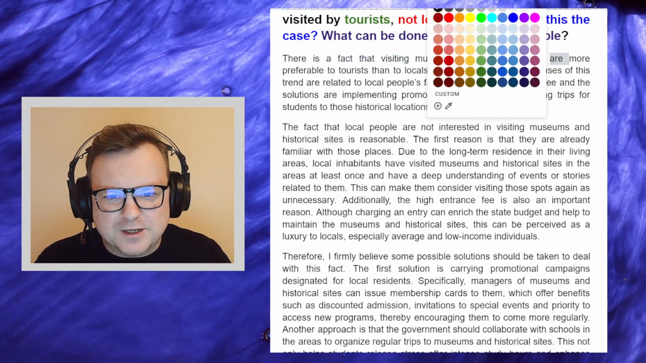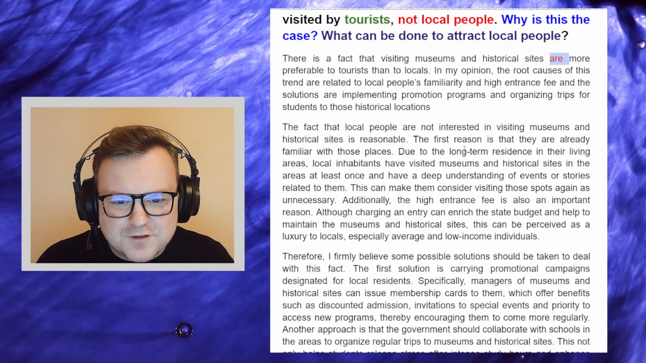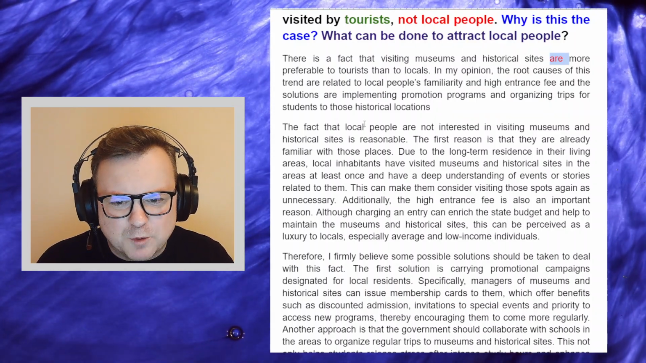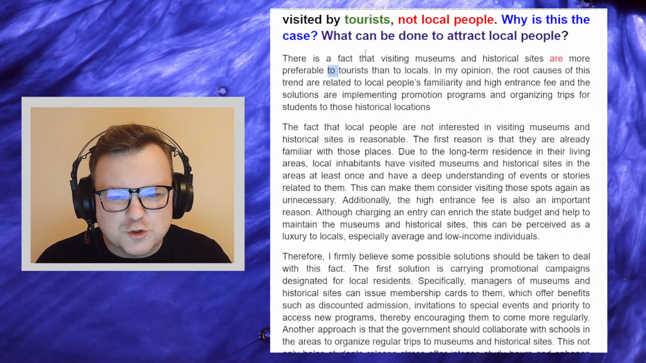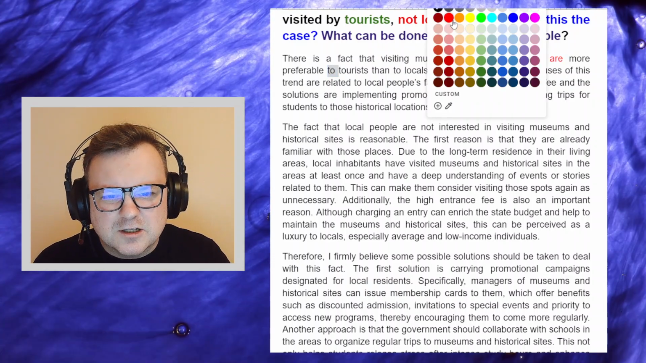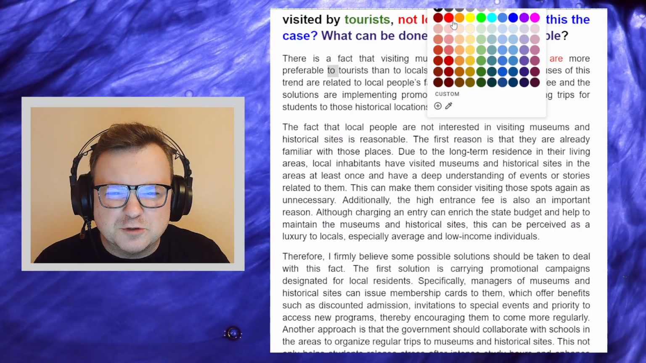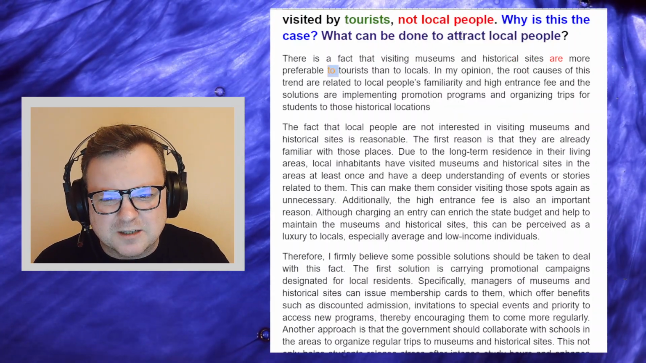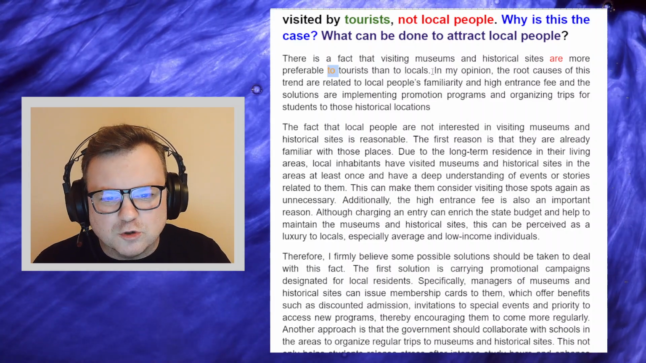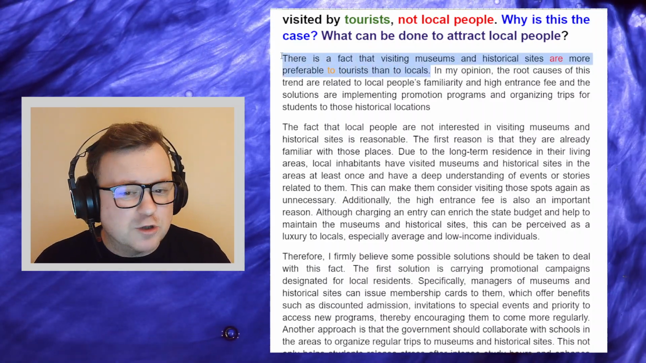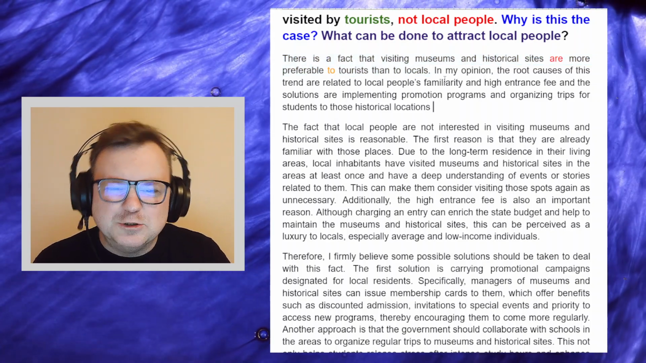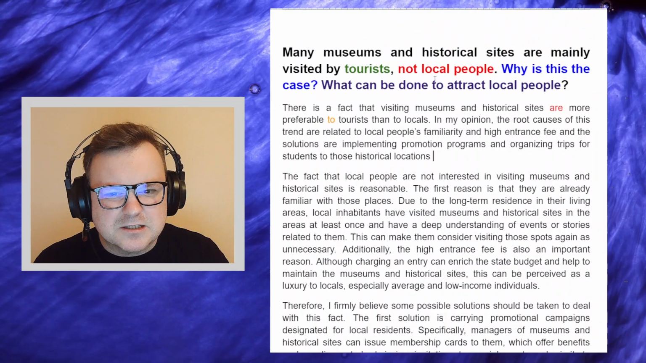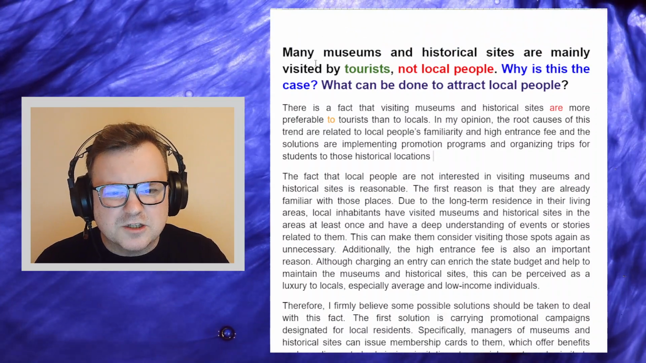So there's a small grammatical mistake there. There is a fact that visiting museums and historical sites is more preferable maybe for tourists. It's preferable for me. It's preferable to me. I think for is just slightly better than to locals. Cool. This is background information. Great. Fine. In my opinion, does this task ask you to give your opinion?